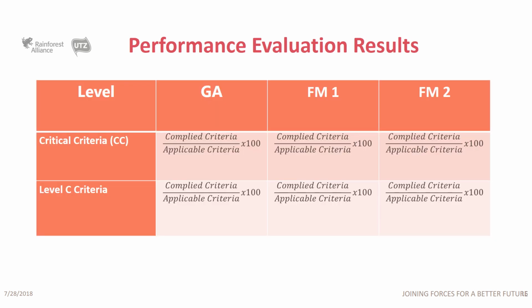Once both the group administrator and the farms part of the sample have been assessed and compliance has been completed, the checklist will calculate the compliance percentage according to the following formulas. In the case of the group administrator scoring, this will incorporate the presence or absence of systemic nonconformities.